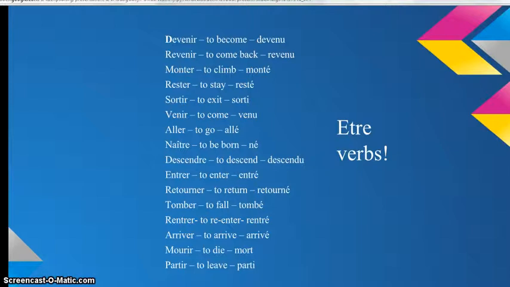These verbs specifically conjugate with être during the passé composé, and an example of this is the verb rester, or to stay. If you wanted to say I stayed, you say je suis resté. When conjugating with être, for most of the verbs that do this, you take off the ending, which will either be an ir, er, or an re. You take off that ending and add a simple é.